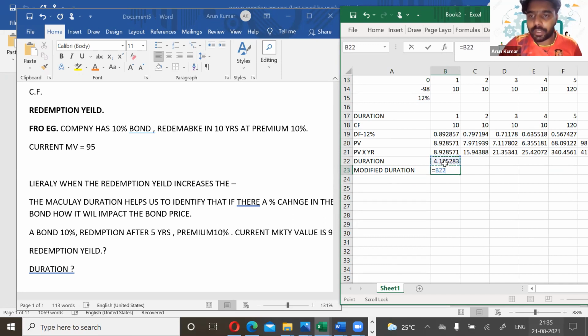The Macaulay duration divided by 1 plus the redemption yield. What is the redemption yield here? In this question, the redemption yield is 12%. So how much is it? 3.73. The modified duration will be 3.73 years.